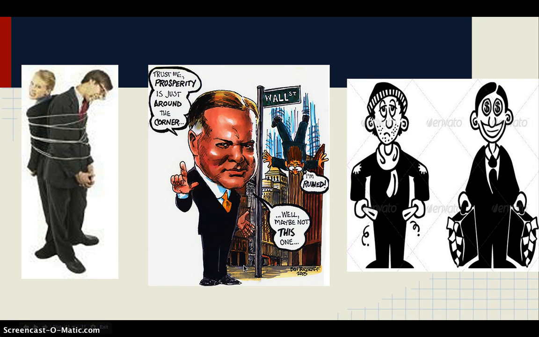Then this cartoon, this source content appears to be quite realistic. For instance, his famous saying, "Trust me, prosperity is just around the corner." The source content matches with his personality, as I was telling you, and corresponds to why people didn't like him and why he was called a do-nothing president. Here you can see the person falling, and as he sees the problem coming and the people suiciding, he says, well, maybe not on this one. Why? Because he never saw a round corner with something good.